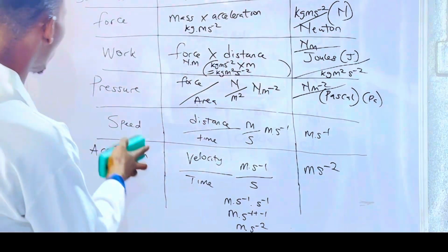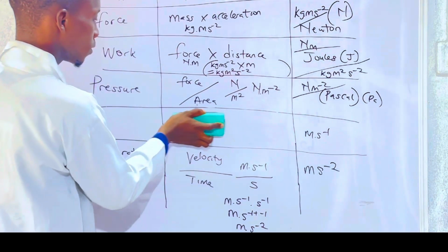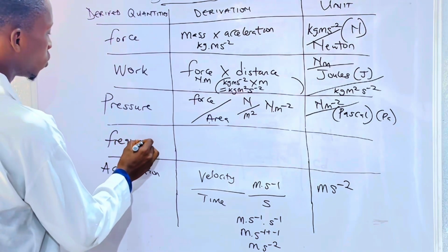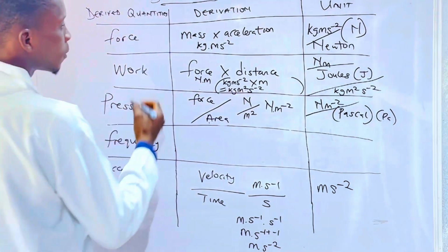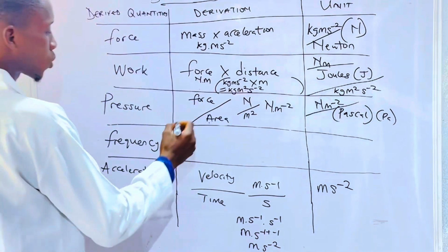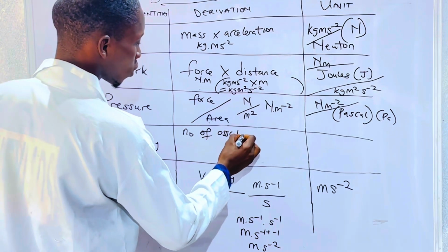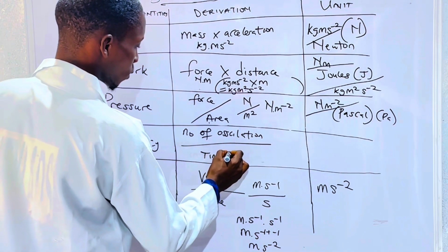Another derived quantity we will be looking at today is frequency. What is frequency? Frequency can be defined by derivation as the number of oscillations over time taken.